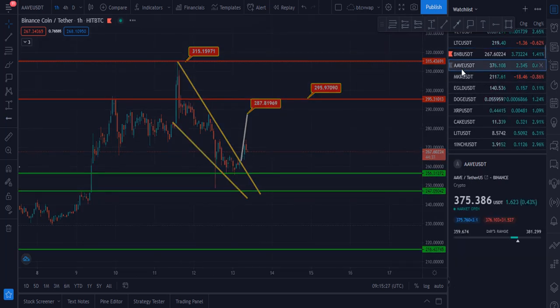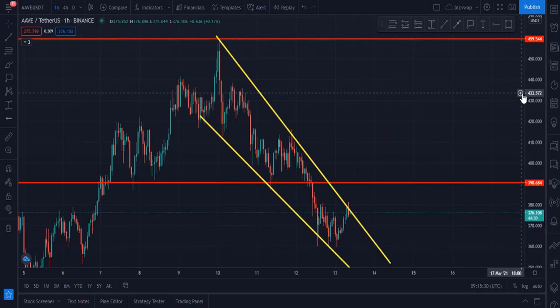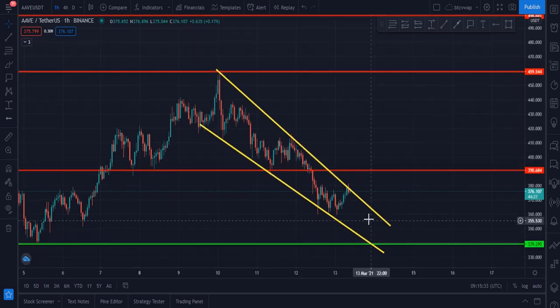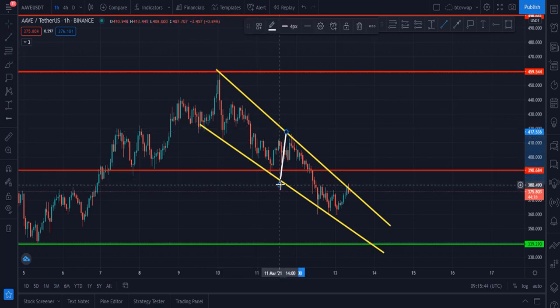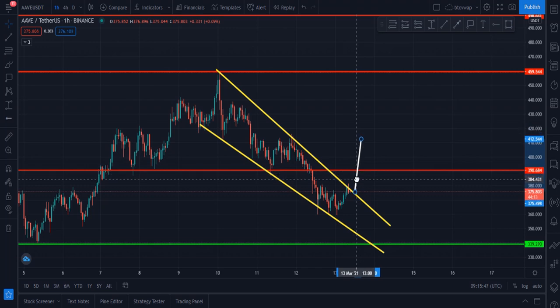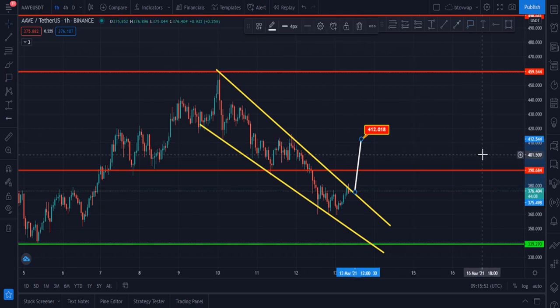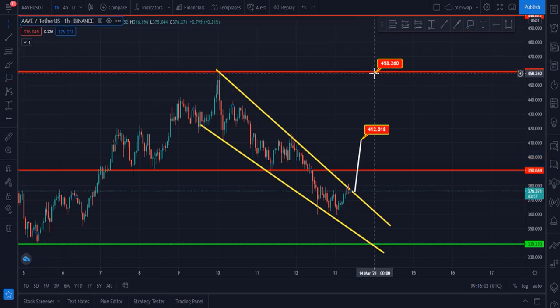My next coin is Aave. Aave was in this falling wedge, and now it is trying to break the upper trend line of this falling wedge, which is at $375. Once it breaks this horizontal upside trend line, then according to the pattern our first target will be this zone. $412 is our first target, and our second target will be this zone, which is the starting point of this falling wedge, and it is 460. These are the targets.